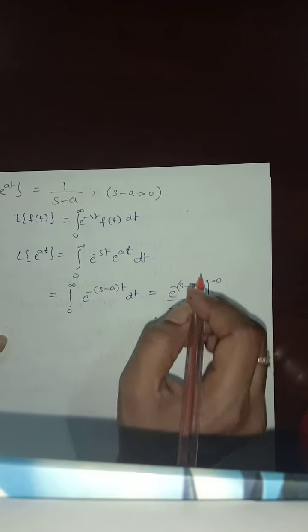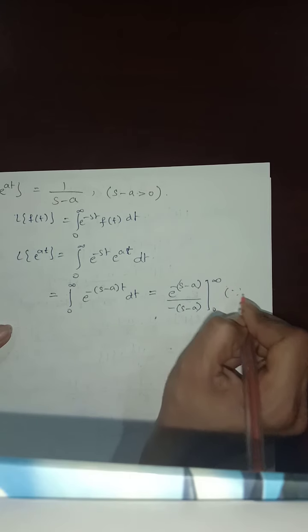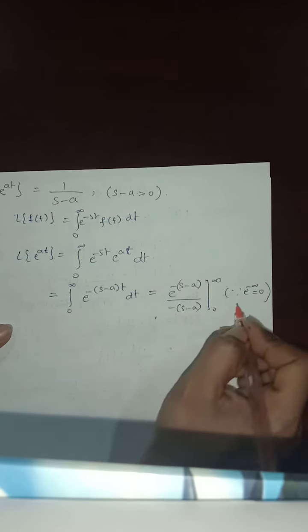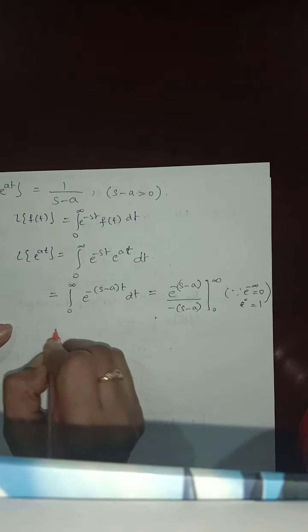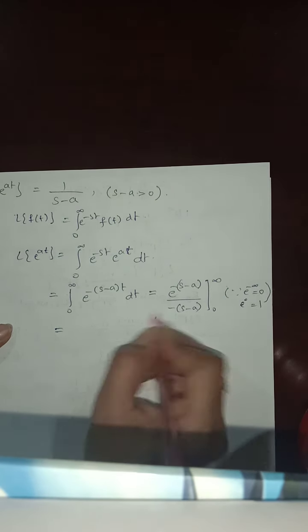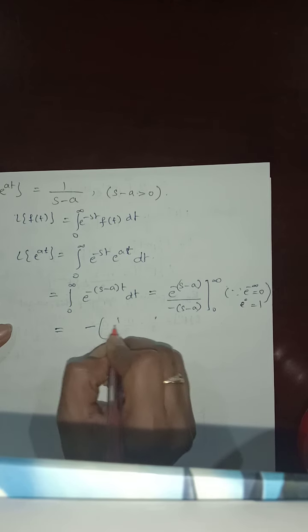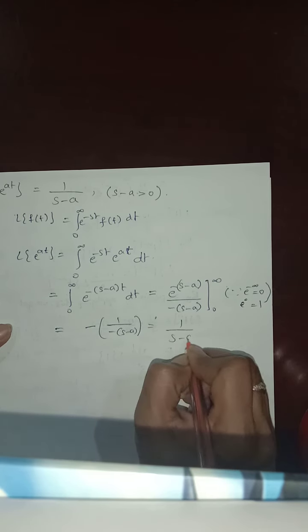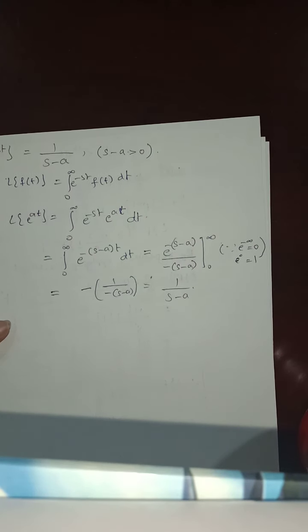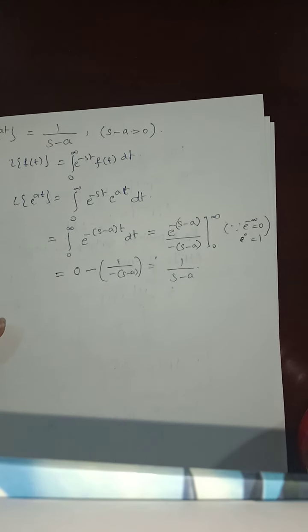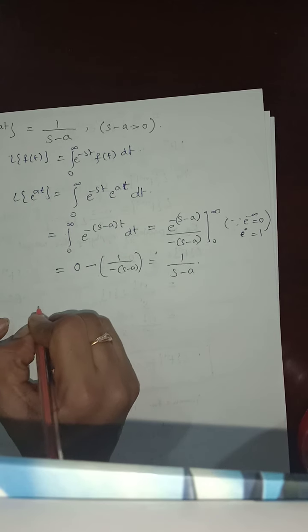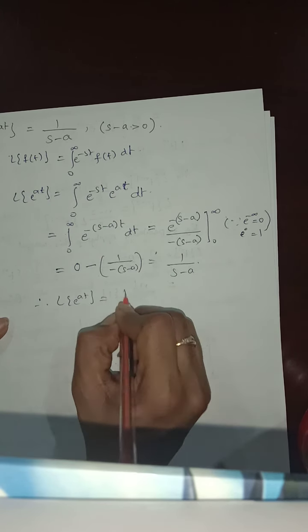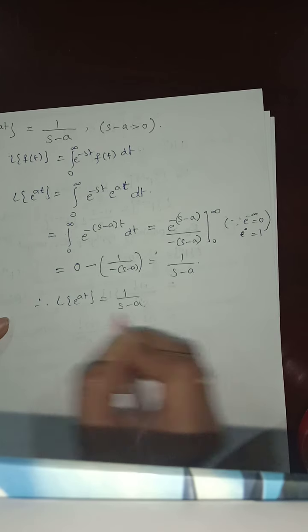If you substitute the upper limit, that term is 0, and substitute the lower limit, e power of 0 is 1. Now you will get minus of 1 by minus (s minus a). This minus will become plus, so 1 by s minus a. The first term is 0. Therefore the formula for L of e power of at is 1 by s minus a.